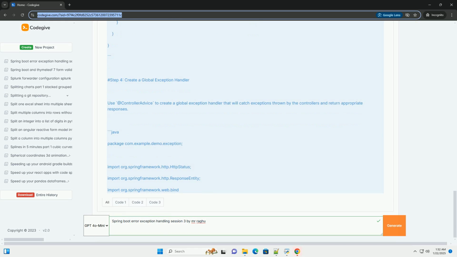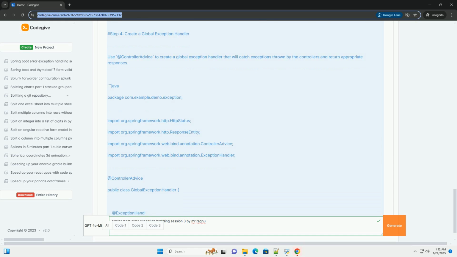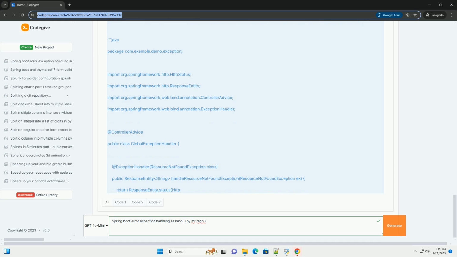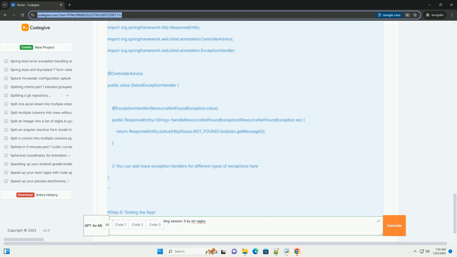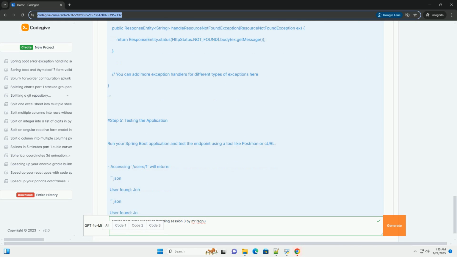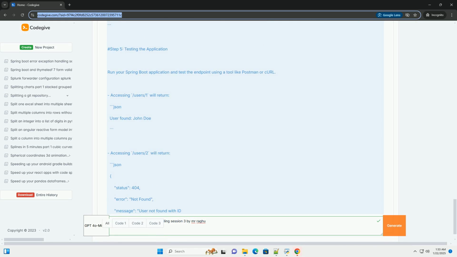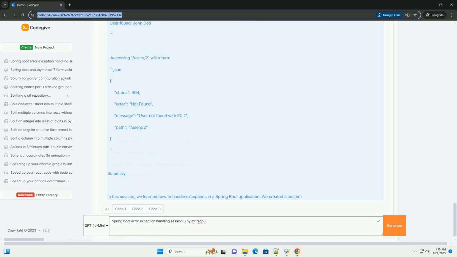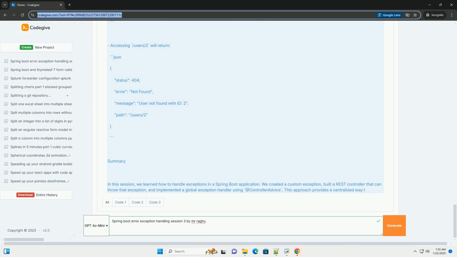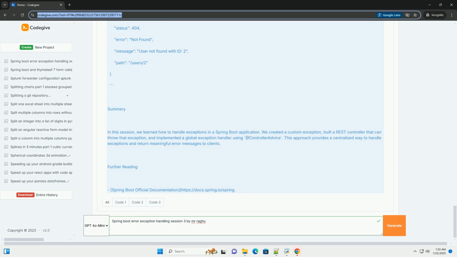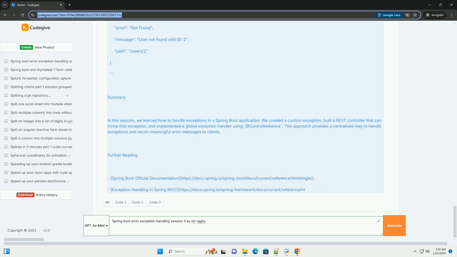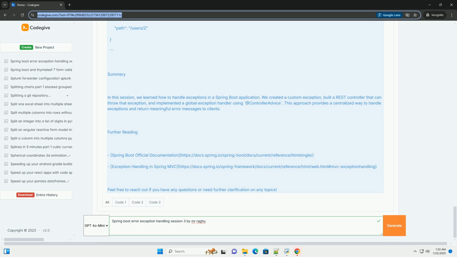1. Exception handling, a mechanism to handle runtime errors in a controlled way. 2. Controller advice, a specialization of the component annotation that allows you to handle exceptions globally across all controllers. 3. Response entity, a helpful class that represents an HTTP response, including status codes and response body. 4. Custom exception, user-defined exception classes that can provide specific error messages.